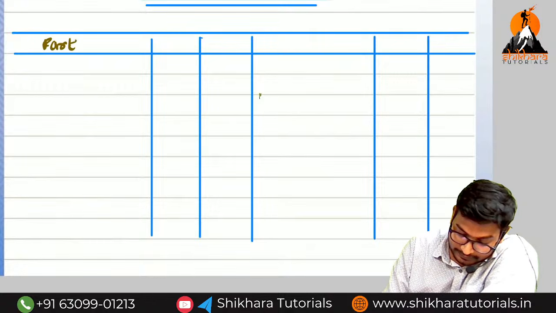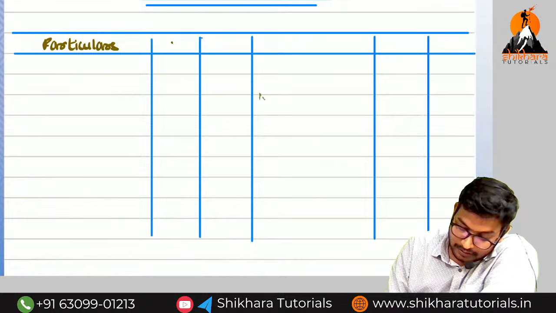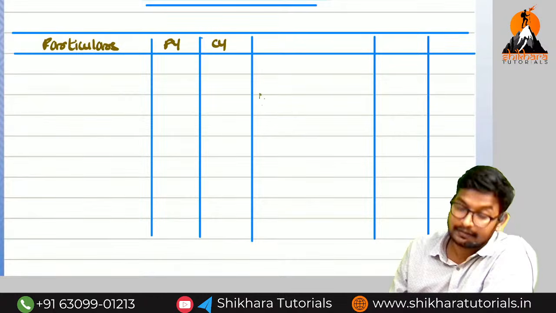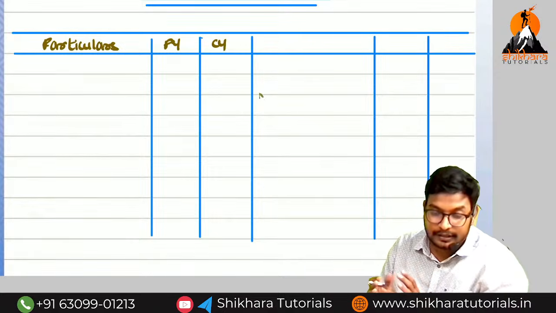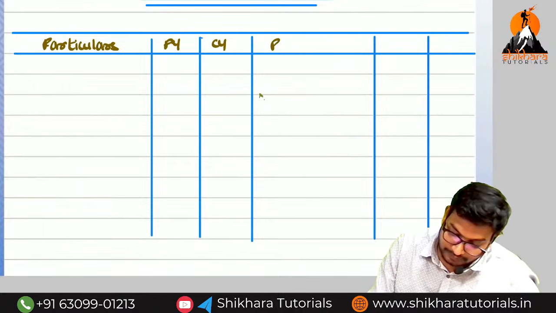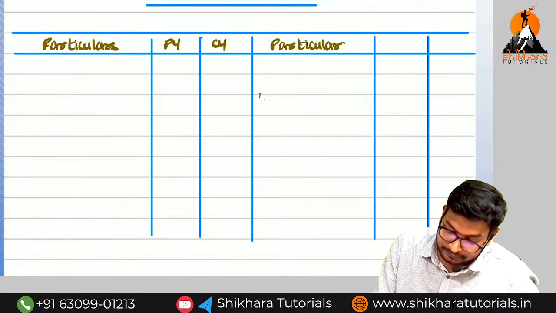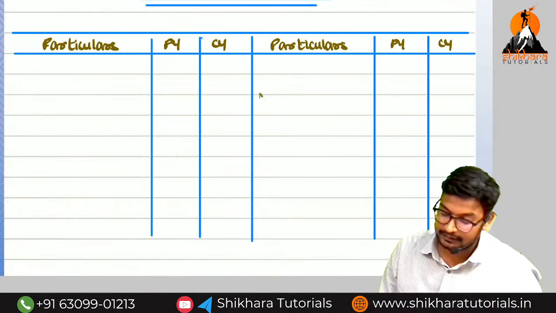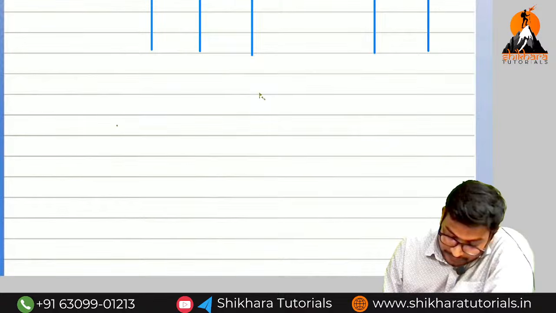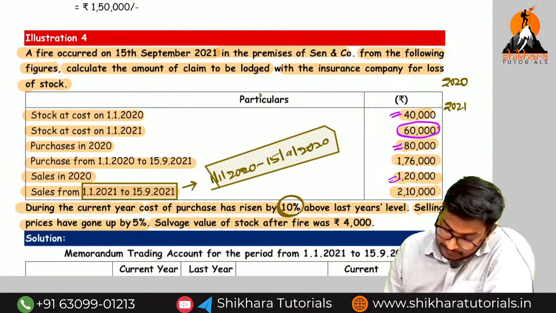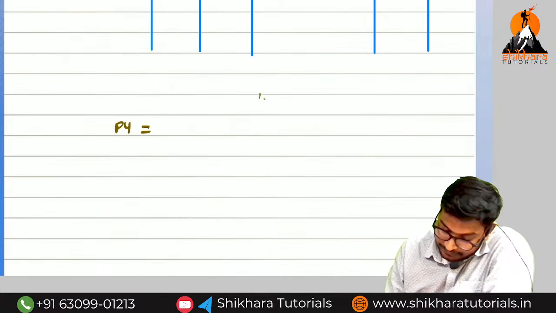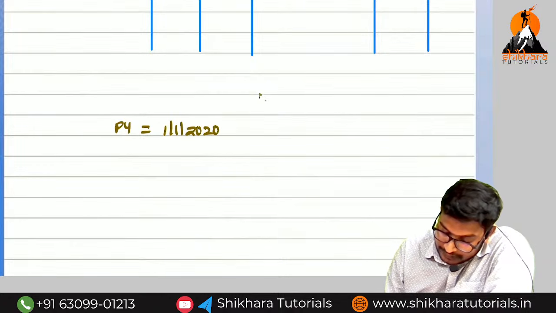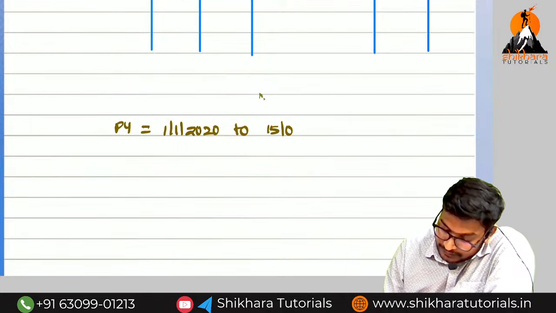So particulars, previous year and current year. Previous year here does not mean the total previous year, but the period corresponding to the current year. Now I will say the dates. Previous year is 1/1/2020 to 15/9/2020.